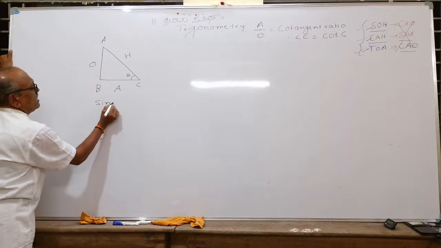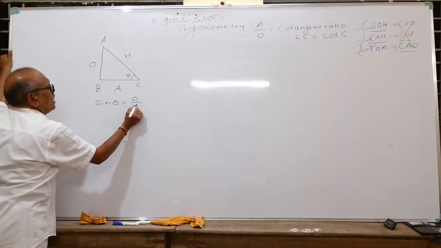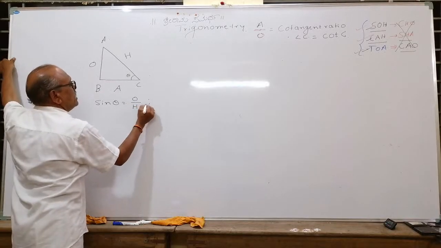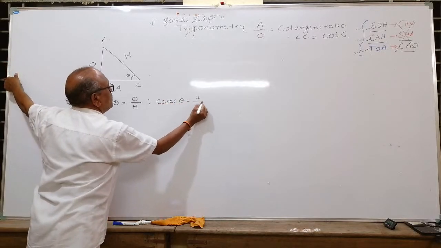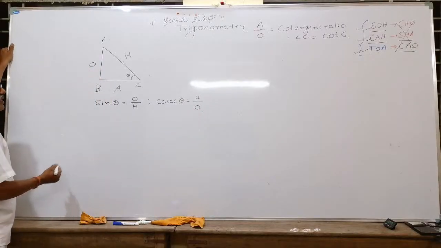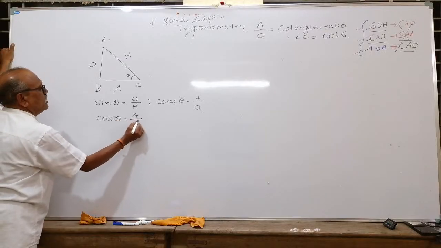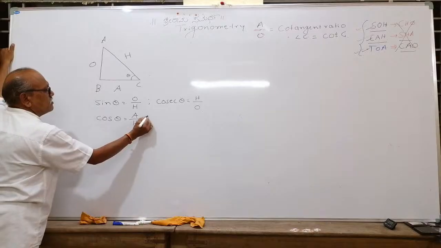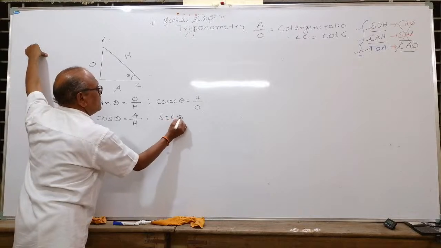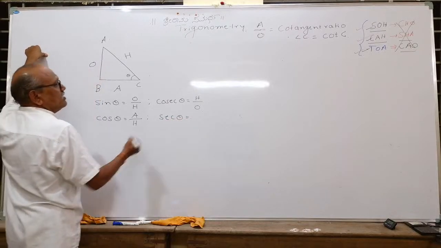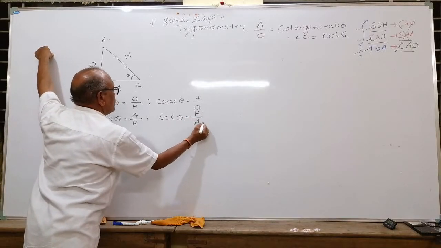Now, can you tell me what is sin theta? Sin theta is equal to opposite upon hypotenuse. And what is cosec theta? I will write cosec theta. Apply now. Practice. What is cosec theta? Cosec theta is hypotenuse upon opposite. And can you take cos theta? What is cos theta? Cos theta is equal to adjacent upon hypotenuse. And sec theta, the reciprocal of cos, that is the formula, is hypotenuse upon adjacent.